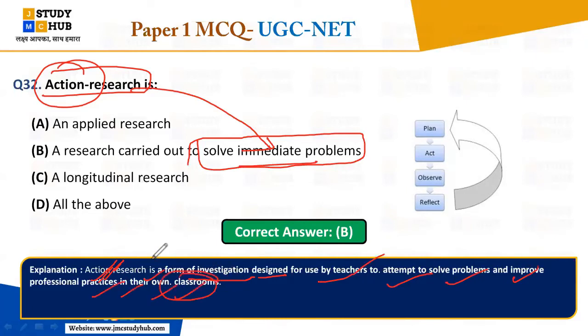In the classrooms, we students have various problems and we ask the teachers, so teachers immediately solve the problems in the classes, which we can understand as action research. It solves problems immediately.